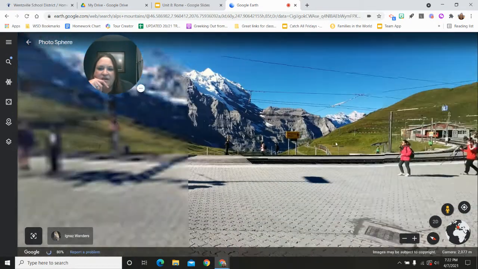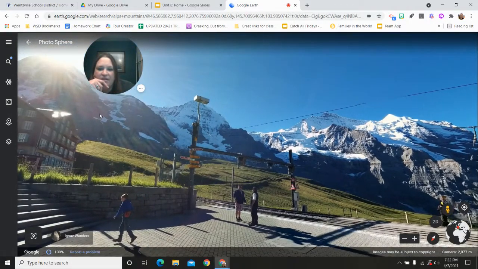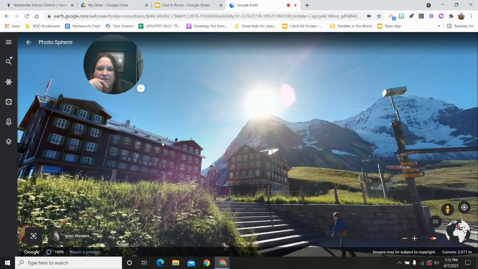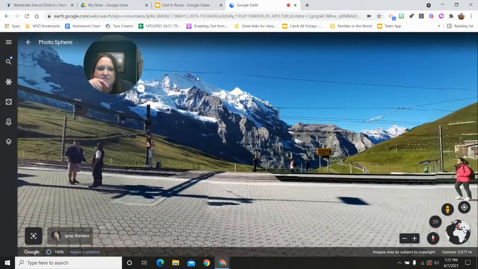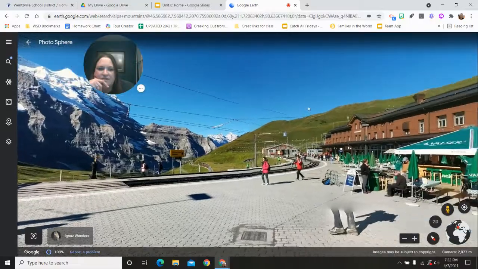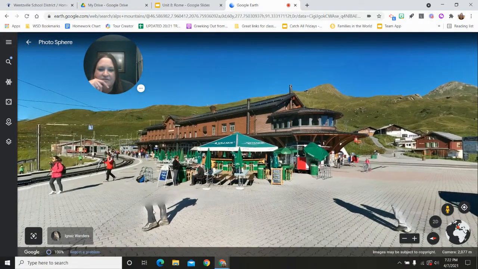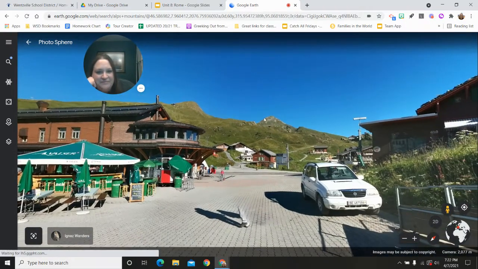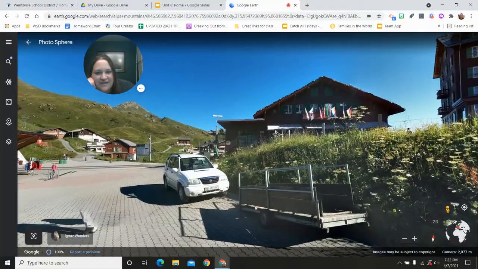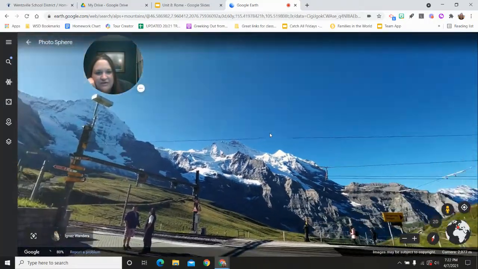Oh, this looks like a little vacation spot. Look at those. That's nice. Look at that pretty picture with the sun over the mountain. So nice. And look at the green. I don't know where they're at, but that guy has no body. It's just feet. Okay, kind of looks like it could be the Sound of Music. Look at that. So pretty.